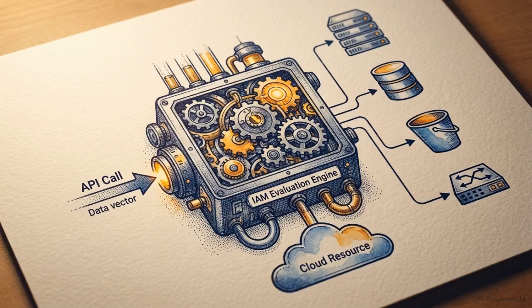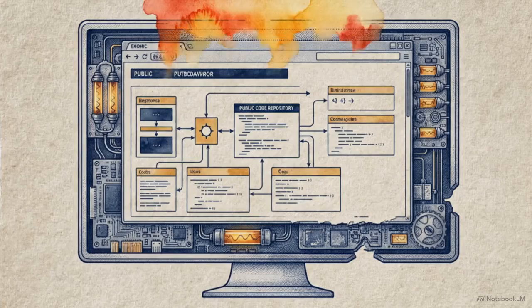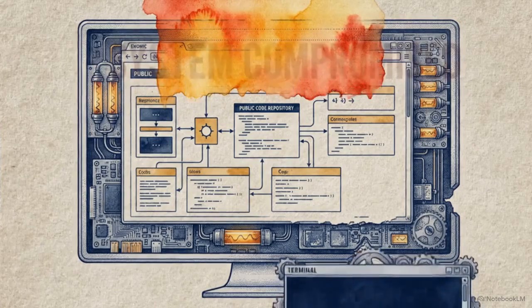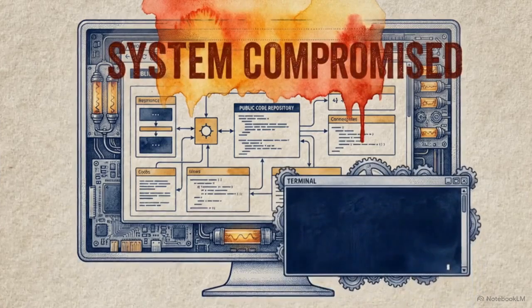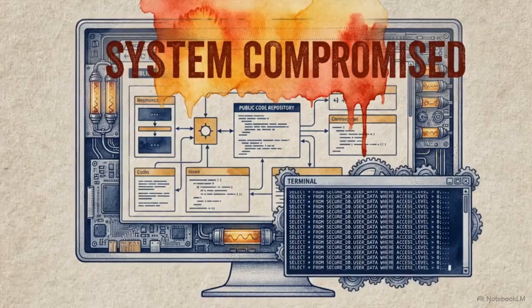Every single API call made across your entire AWS footprint must first pass through Identity and Access Management, or IAM. As a global service, IAM operates as the central control plane for authentication and authorization. Within this perimeter, a single loose programmatic key or a poorly structured JSON policy statement can expose an entire enterprise database to the public internet.